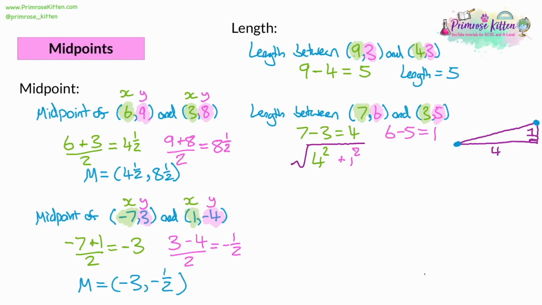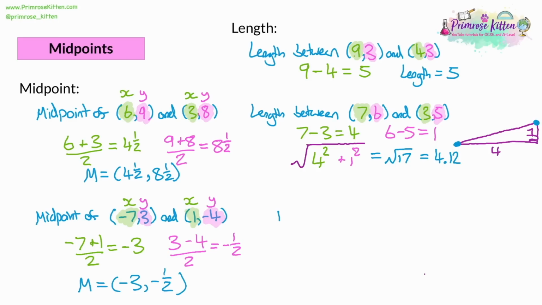So how are we going to answer it? 4 squared is 16, 1 squared is 1, so 16 plus 1 will give us 17. And then we need the square root of 17. You could write square root of 17 as your answer if you want an exact answer, or you could have a rounded decimal, which will be something like 4.12 to 2 decimal places. So we've got an exact value if it asks for an exact value, and we've got a rounded value as well.